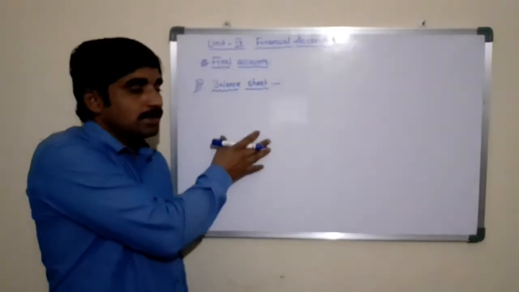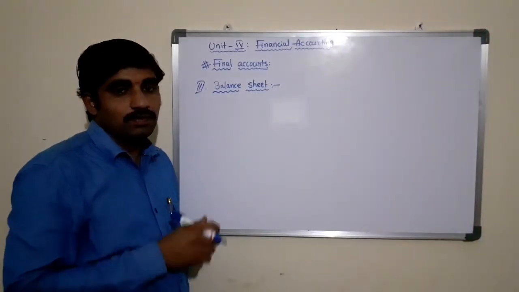At the end, the assets and liabilities of this balance sheet should be matched, equal or tally. How do we match or balance the debit and credit columns of the trial balance? Similarly, the assets and liabilities of the balance sheet should be tallied.